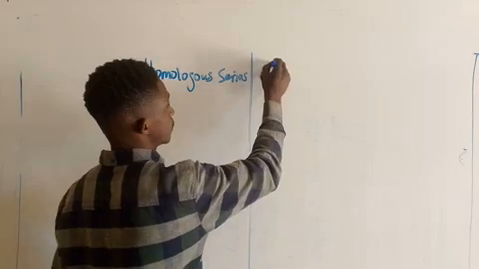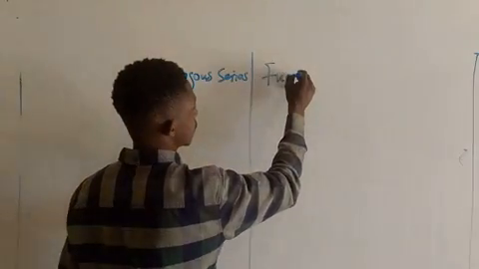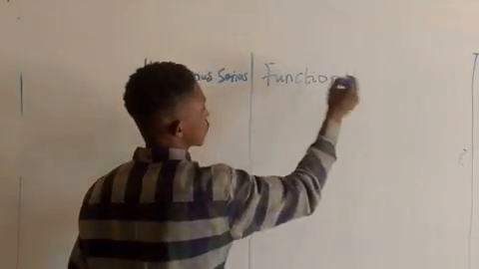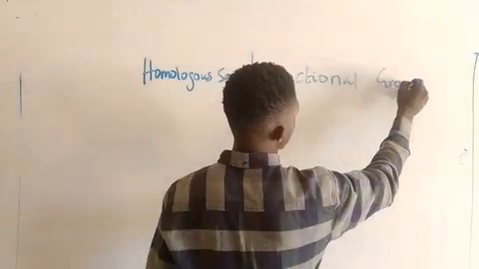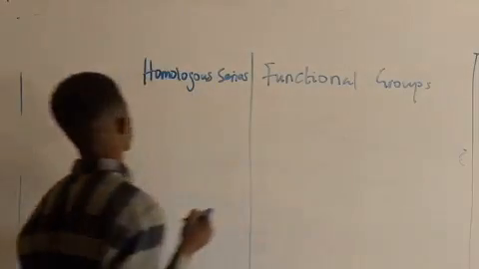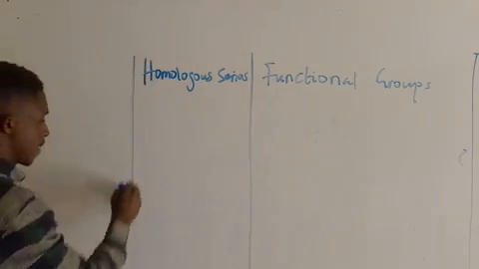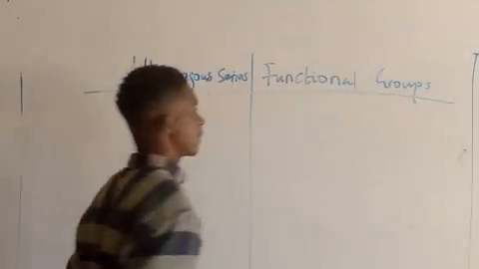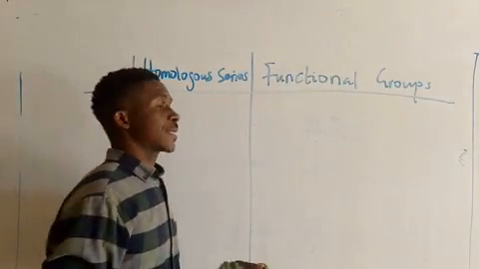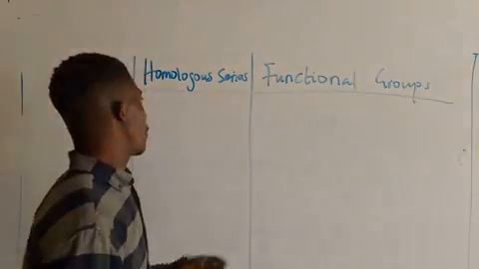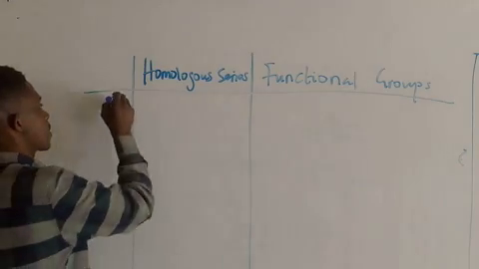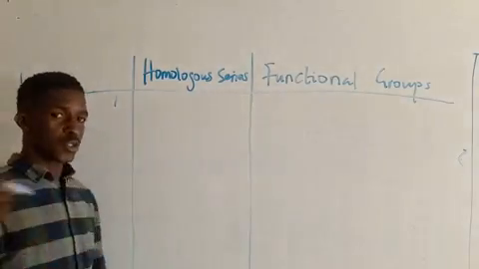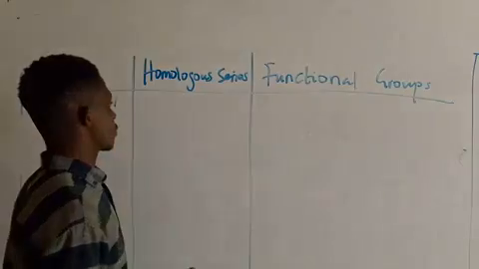Then functional groups. So let's just see some examples there. We say a functional group is a bond that is common to a homologous series. So number one here, let us list some homologous series and see what is common between them.